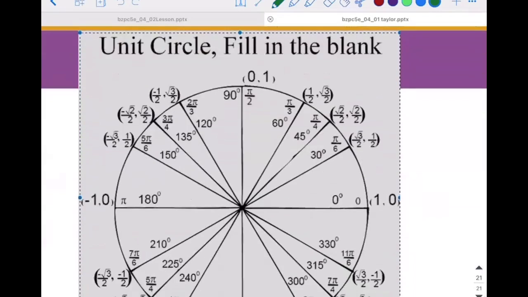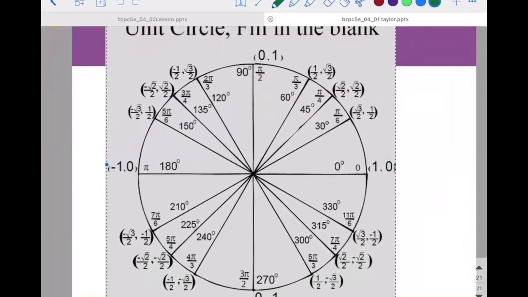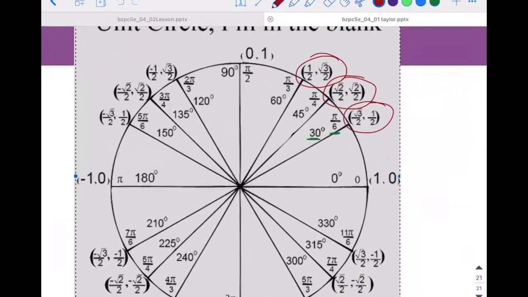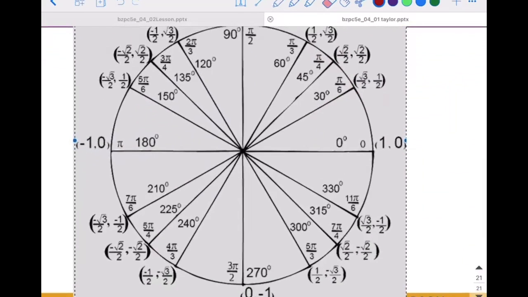Well, we have what's called a unit circle. So on this unit circle, you'll notice that you've got degrees and radians that are equal to them all the way around the circle. And these are just special right triangles in here. We'll talk a little bit more about these in the next concept. But for now, I just want you to copy down all of these onto your notes so that you have this as a reference.